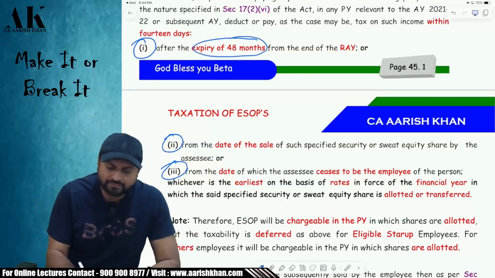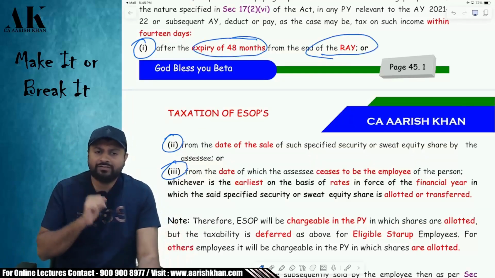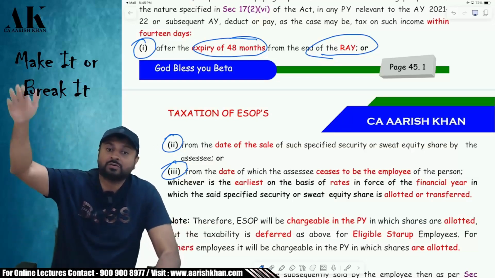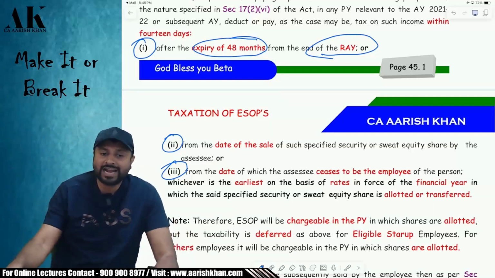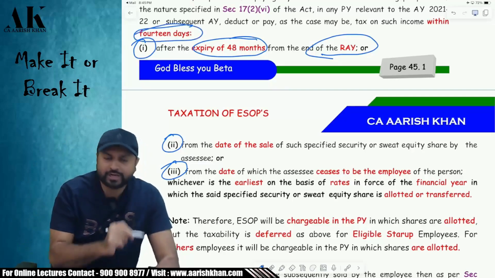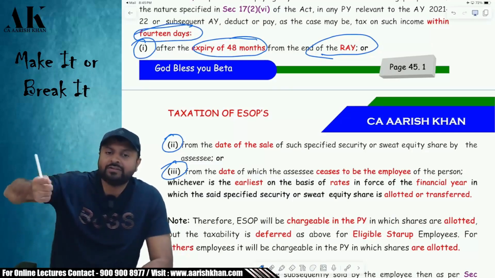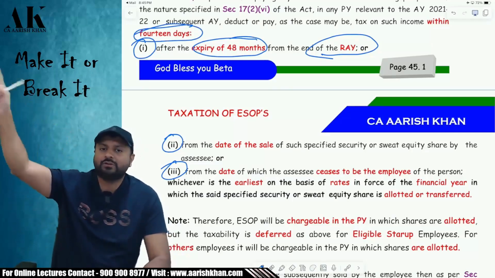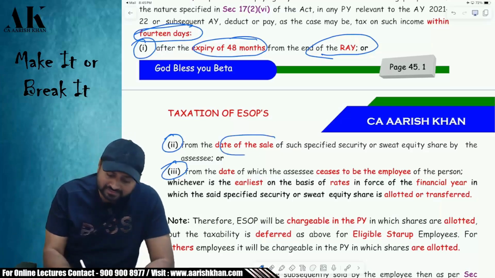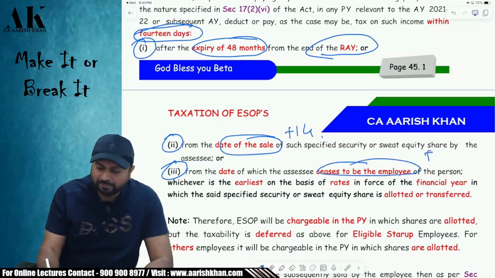First, expiry of 48 months from the end of the relevant AY. What is the relevant AY? Relevant AY is 24-25. When will 48 months expire? 48 months means 4 years will expire on 31st March 2029. Correct? On that 31st March 2029, listen, you have to add 14 days more. So the first date will come to 14th of April 2029. Is everyone clear with this? The second date is the date of sale of shares plus 14 days. The third date is the date on which you leave the company plus 14 days.